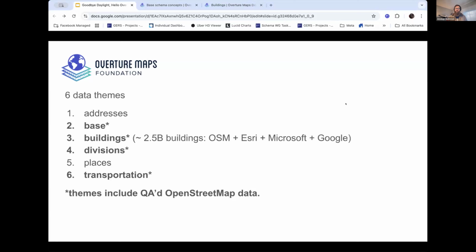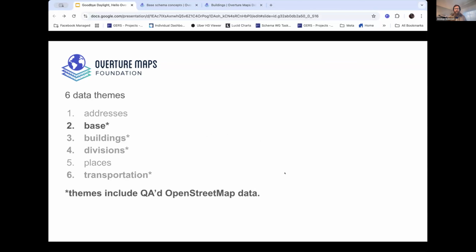One, addresses, base, buildings. Buildings contains all of the buildings in OpenStreetMap, about 620 something million, plus buildings from Esri Community Maps, plus buildings from Microsoft's ML building footprints and Google Open Buildings. Those are all conflated together to make one unified buildings data set of about 2.5 billion buildings. And then divisions as your administrative boundaries, places data, and a transportation network. And these 4 themes with asterisks are all themes that include data from OpenStreetMap.